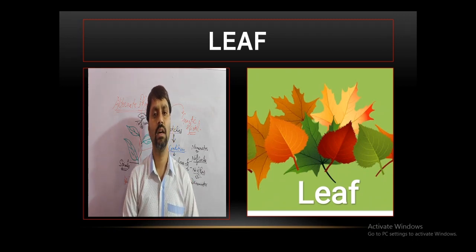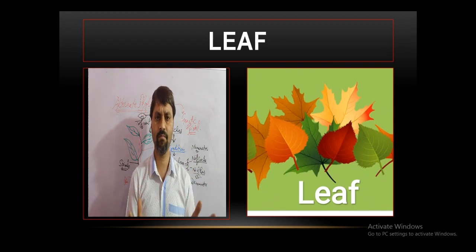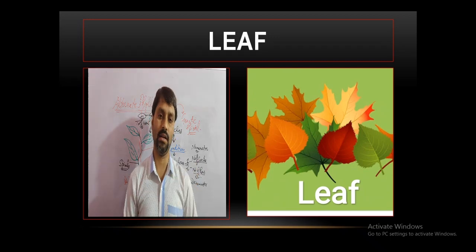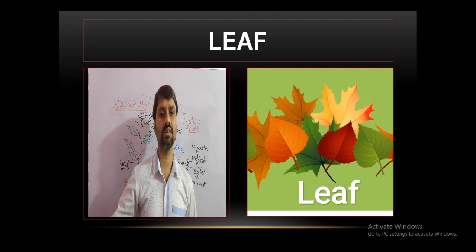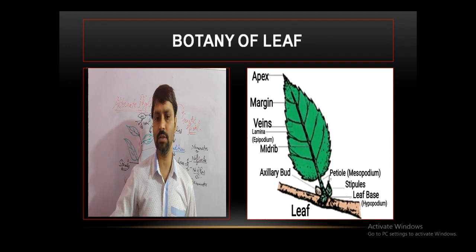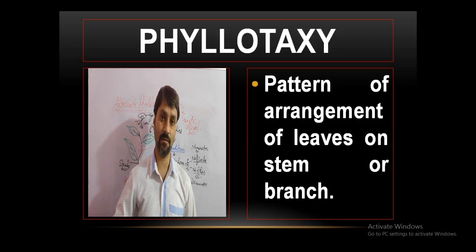My dear friends, in the previous class we were discussing the leaf, and we discussed that the leaf is the photosynthetic organ and the most important vegetative organ of the plant. We have discussed one aspect, that is the venation in leaf. Today we will discuss a few more aspects of leaf. This is the botany of the leaf. The various parts of the leaf we discussed in the last class. After venation, today we are going to discuss first of all the phyllotaxy.